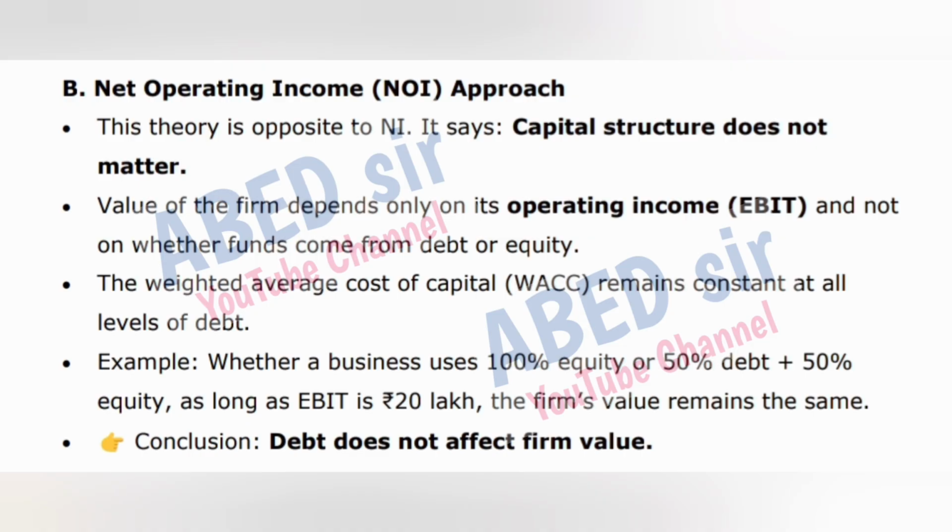The weighted average cost of capital, WACC, remains constant at all levels of debt. Example, whether a business uses 100% equity or 50% debt plus 50% equity, as long as EBIT is 20 lakh rupees, the firm's value remains the same. Conclusion: debt does not affect firm value.